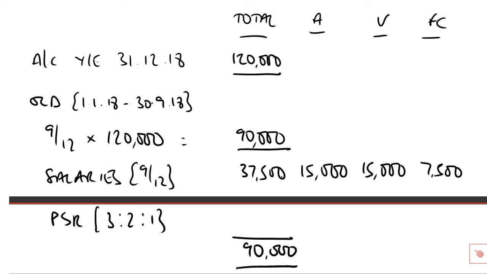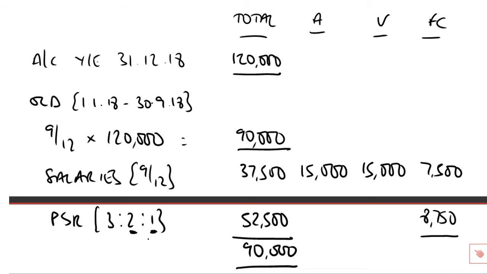We had a profit sharing ratio of 3 to 2 to 1, and having got £90,000 for this period, we've allocated so far £37,500. That therefore will leave, we'll take 37.5 from 90, and that is what, £52,500. Calculators out as ever. PSR 3 to 2 to 1, 3 plus 2 plus 1 is 6, divide 52,500 by 6, and partner FC gets that one share, and that comes to £8,750, methinks.